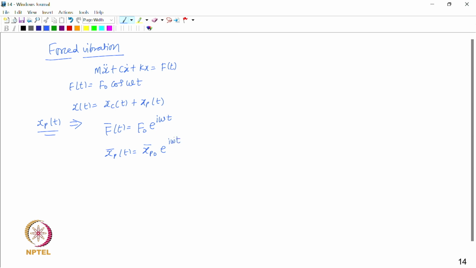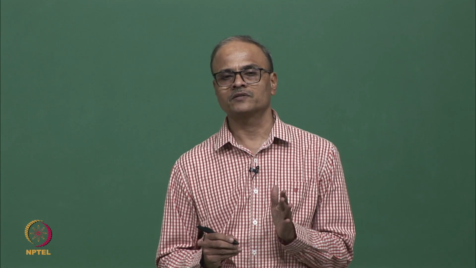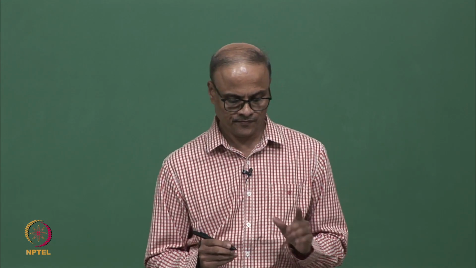So, we are assuming the response to be of the same form, at the same frequency omega, and its amplitude is x p o bar. Okay. So, this x p o bar in general could be complex, and x p bar is the particular part of the response. So, the over bar has been used to indicate the complex exponential nature of that quantity.